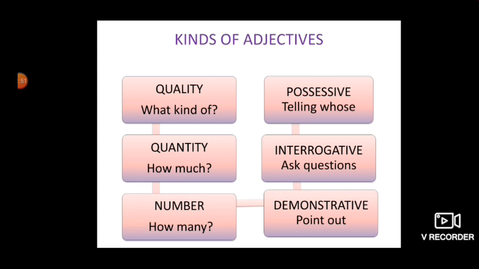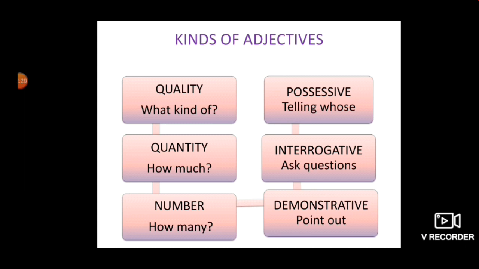Kinds of adjective. There are 6 kinds of adjectives. First is quality, which tells us the noun is of what kind. Then quantity, how much is the noun. Then number, how many. Number in counting means 1, 2, 3, 4 like that. Possessive, which tells us the belonging of the noun.